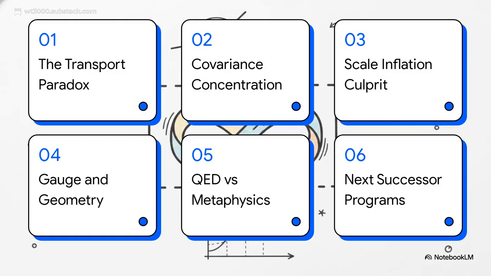Here's our roadmap for the breakdown. 1. The transport paradox. 2. Covariance and concentration. 3. The scale inflation culprit. 4. Separating gauge and geometry. 5. QED pseudo-modes versus metaphysics. And finally, 6. The next successor programs.